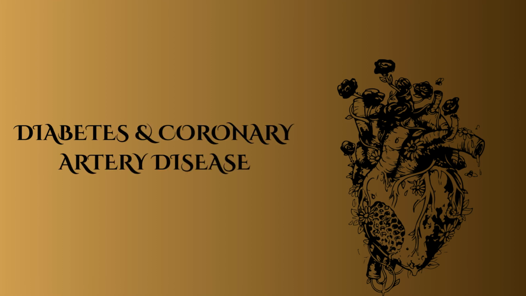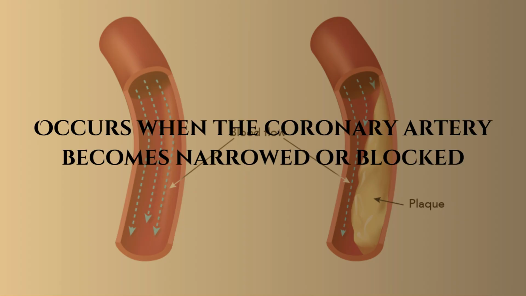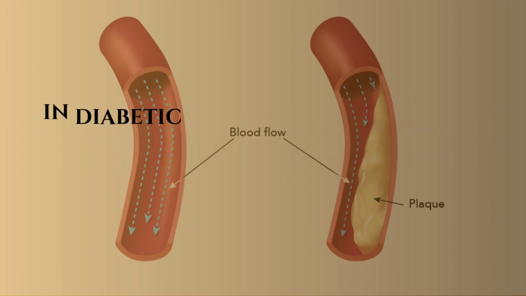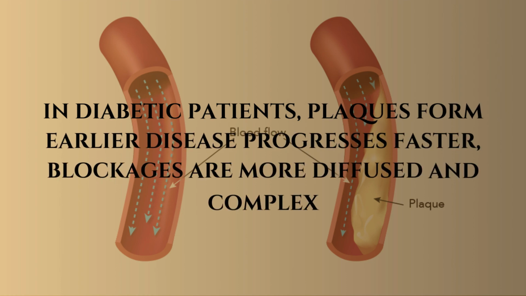Coronary artery disease, or CAD, occurs when the coronary arteries that supply blood to the heart become narrowed or blocked. In diabetic patients, plaques form earlier, disease progresses faster, blockages are more diffuse and complex. Multiple vessels are often involved. Diabetes also increases blood clotting tendency, raising the risk of heart attack.